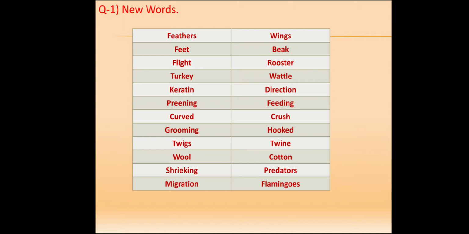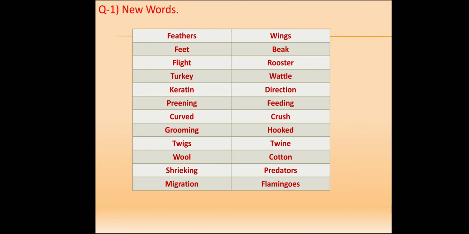Wings. Beak. Rooster. Wattle. Direction. Feeding. Crush. Hooked. Twine. Cotton. Predators. Flamingos. This is the new words of this unit.